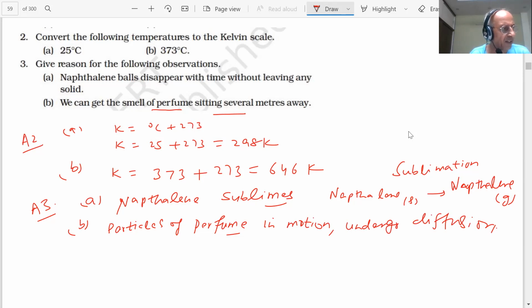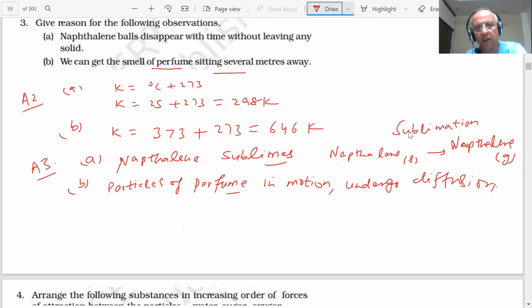So the vapors are there. These are the vapors, student. The substance, what we have seen, has vapors. So these vapors will diffuse, students. The particles of the vapor diffuse and reach us sitting there. So we will get the smell. Okay. Next question.